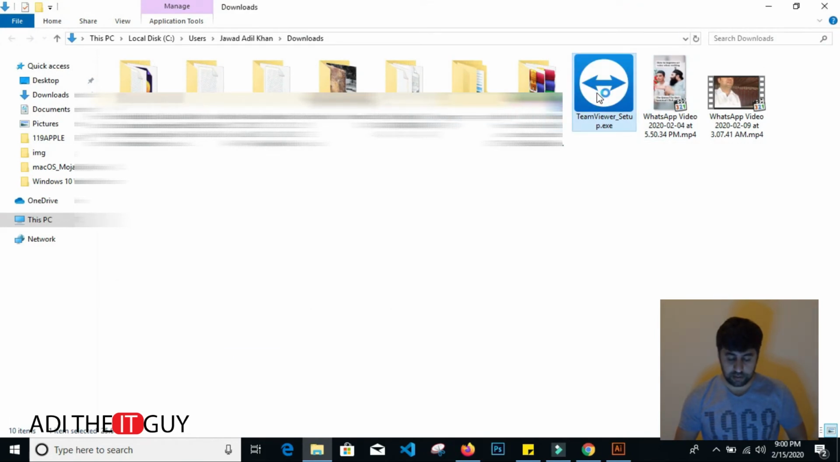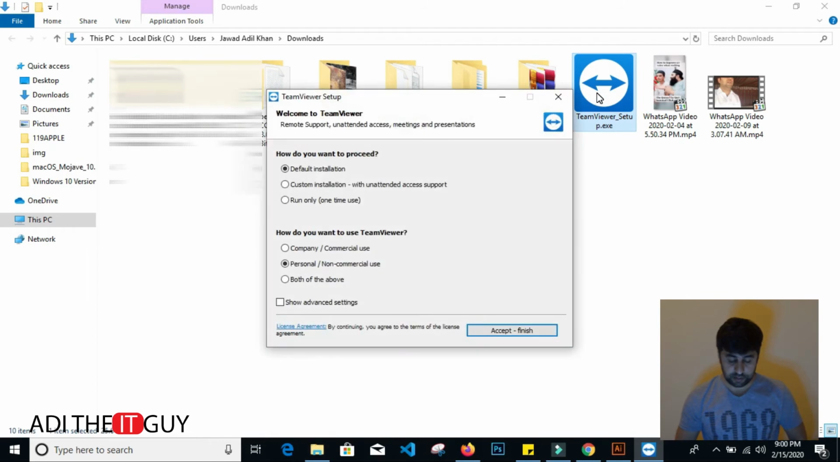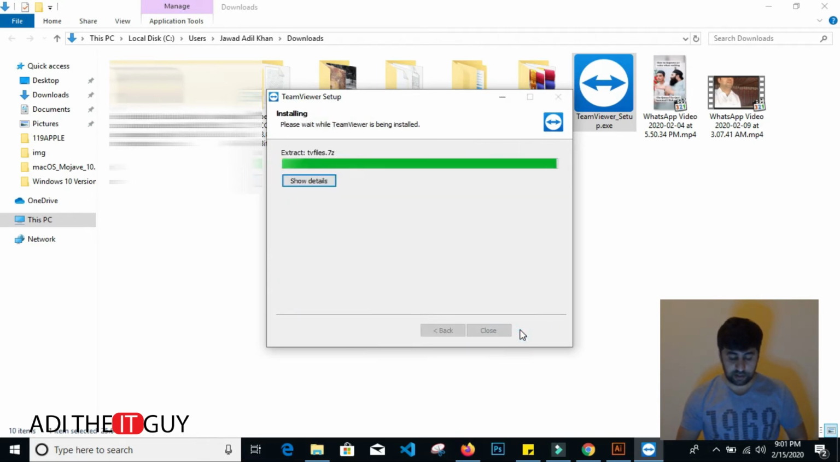Double click on it. And by default, the first option is to use it. If you want to buy the license, just click on company. In commercial use, if you're using it for educational purposes or for personal use, just click on this option, accept, and wait for the installation.